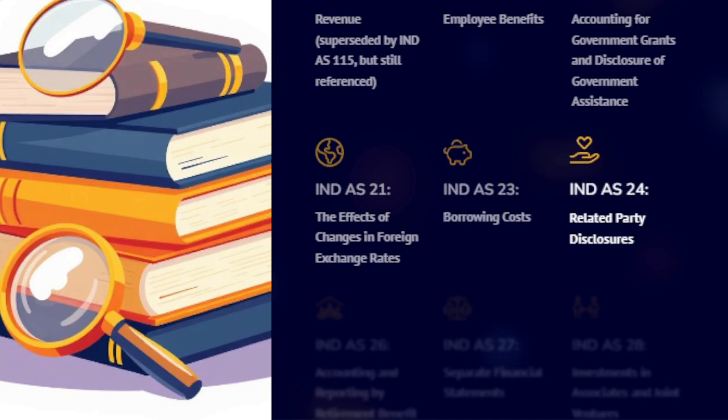IND AS 24, related party disclosures, ensures transparency by requiring disclosure of relationships and transactions with related parties, for example subsidiaries, key management personnel, etc. Details like nature, amount and the terms of such transactions.